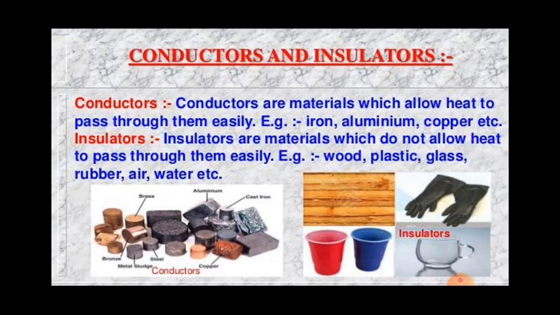In general, liquids are poor conductors of heat and gases are very poor conductors of heat. For example, water is a poor conductor of heat and air is a poor conductor of heat. In fact, air is a very good insulator of heat. And materials which trap air, such as cotton and wool, are very poor conductors of heat. In other words, material having trapped air is an excellent insulator of heat.